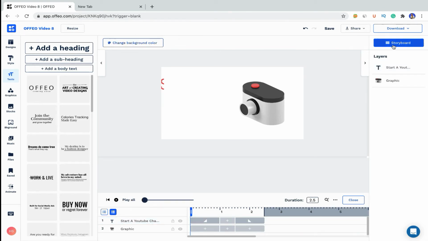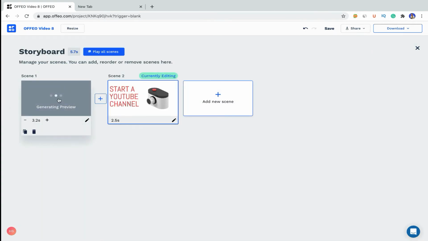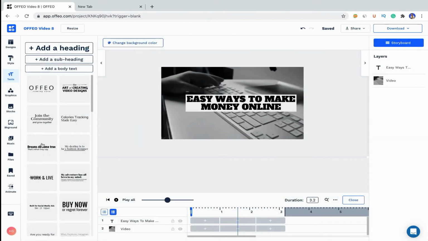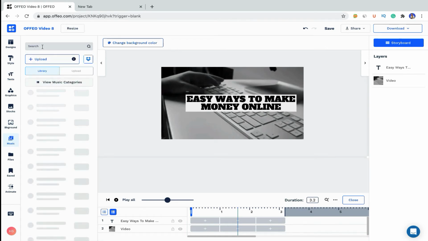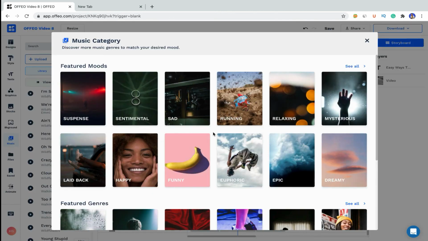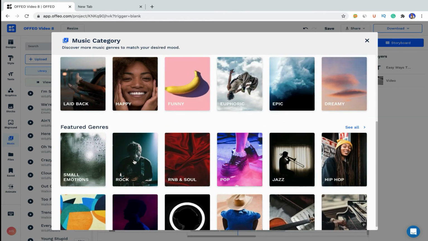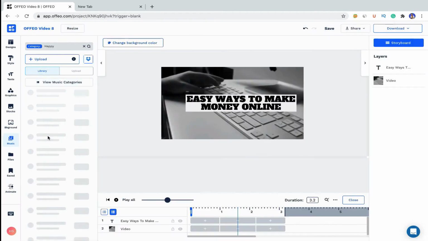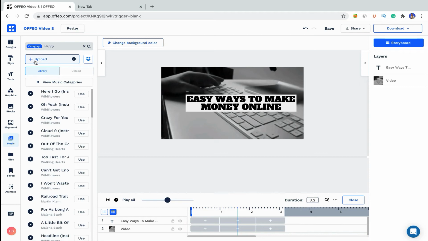And now one more thing that we forgot is the music. So obviously we need one music for the whole video. That's why I will come to the first slide, and here I will go into the music, and here obviously we can search for a specific music, and we can also sort music according to categories. For this video I want to go with the happy music, and if you want to upload your own music, obviously you can do that.